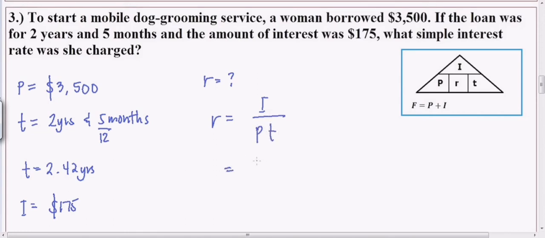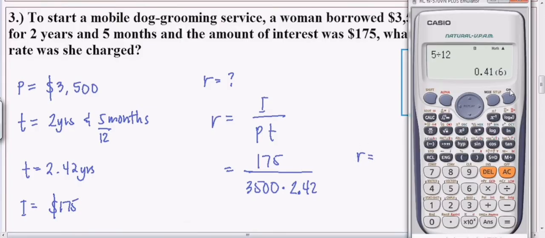Ang I natin is 175 over, ang P natin is 3,500 times yung time natin na 2.42.